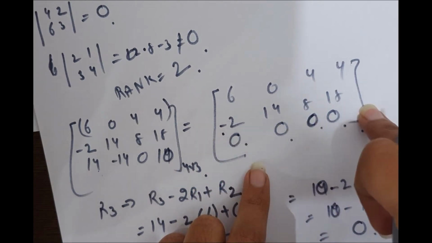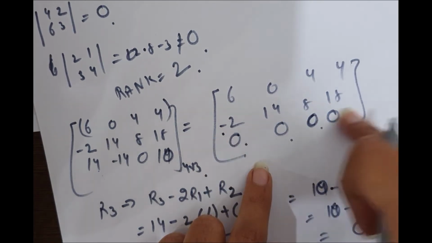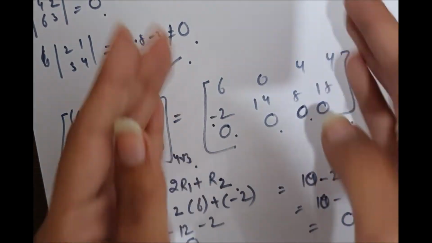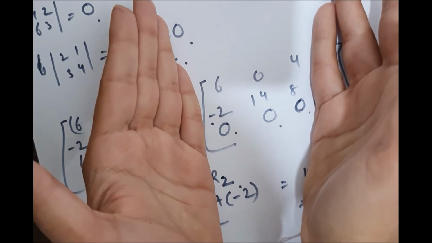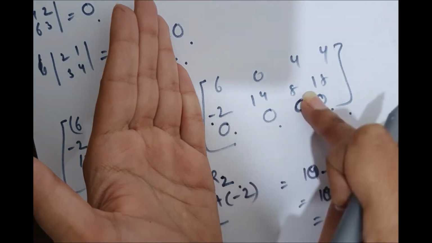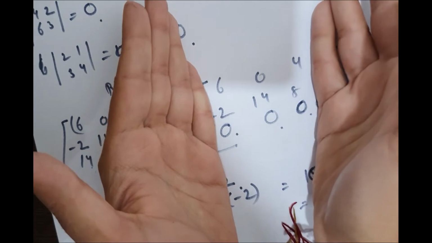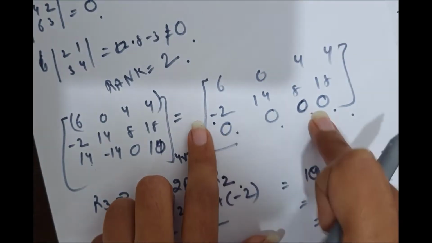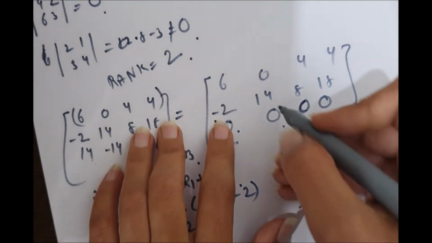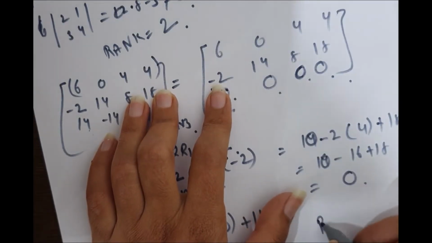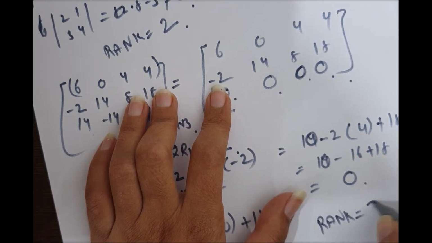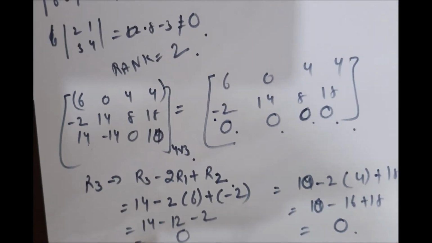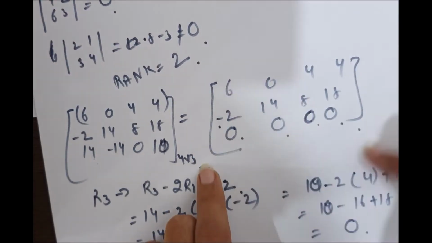As I told you in the properties of matrices, if one of the rows or columns of a matrix comes out to be 0, then its whole determinant comes out to be 0. You can see, if we convert this matrix into a 3 by 3 matrix, then one of its rows is 0, like this. One of the rows is 0, so its determinant would automatically come out to be 0. So rank 3 can't be possible in this case. Without solving it, we get to know using elementary transformation that rank 3 can't be possible.